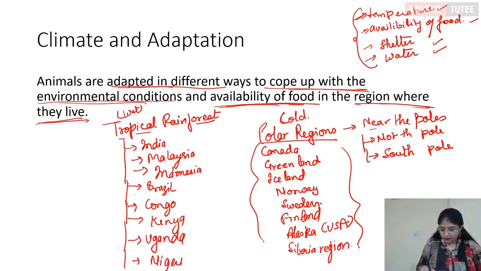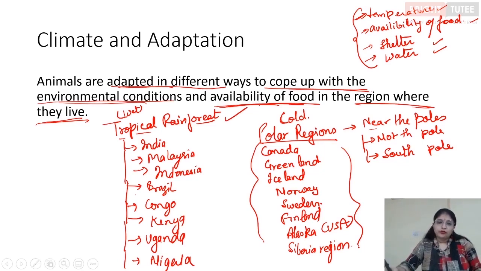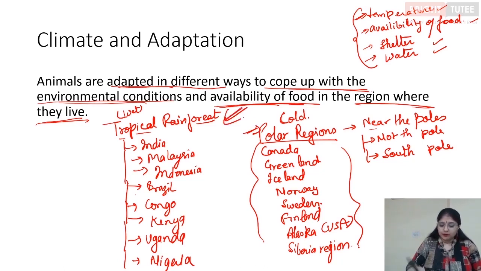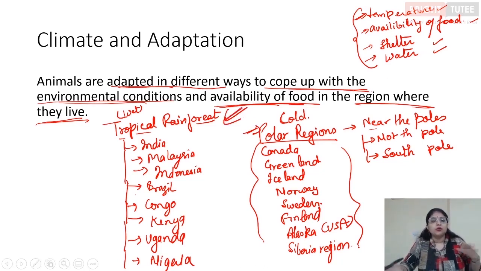These are the countries which come under the tropical rainforest. We are going to talk about the animals that are in polar regions and in the tropical rainforest in this session, and we are going to compare the two.